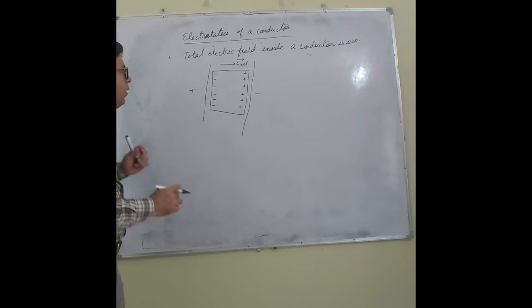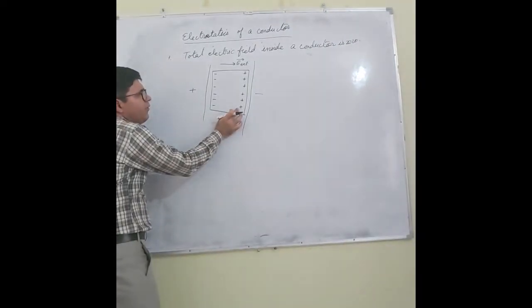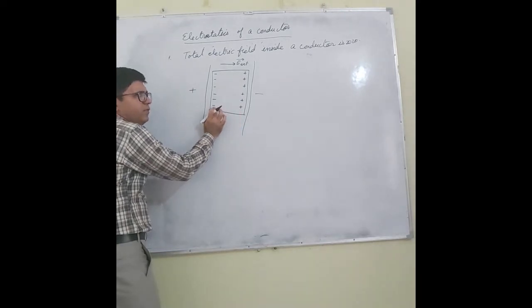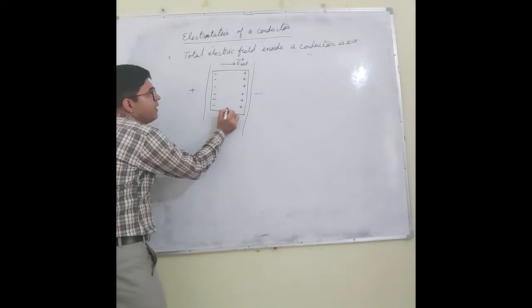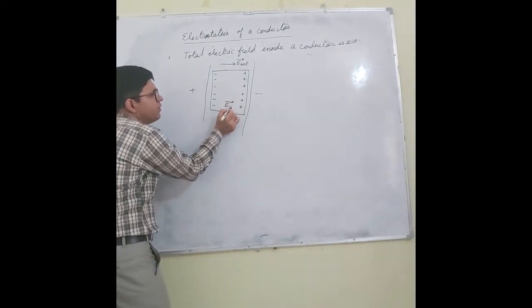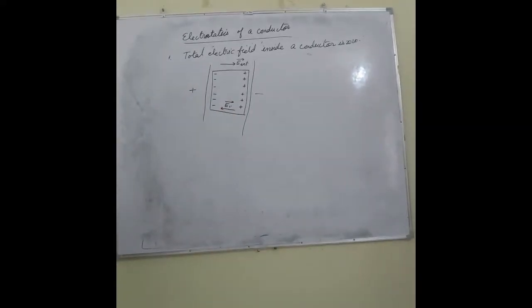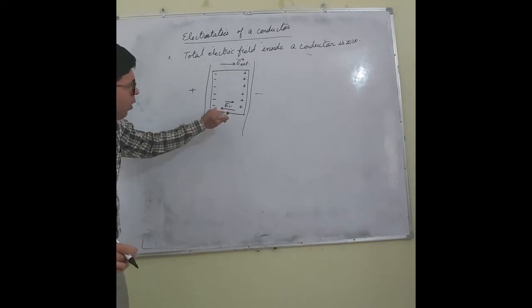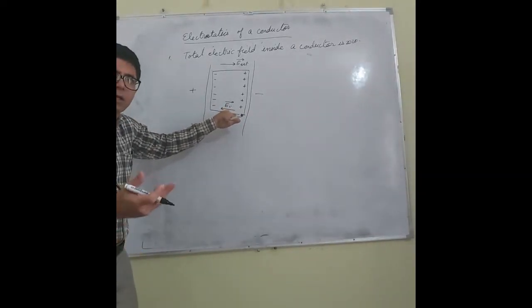Now, with negative charge at one end and positive charge at the other, there will be production of an induced electric field from positive to negative. The more electrons accumulated there, the more will be the value of the induced electric field.